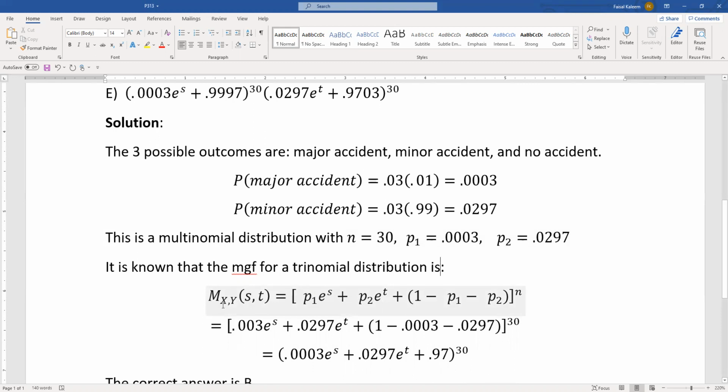Remember, we want the moment generating function corresponding to the major accident and minor accident. X was the number of major accidents, Y was the number of minor accidents. That's given in the problem.